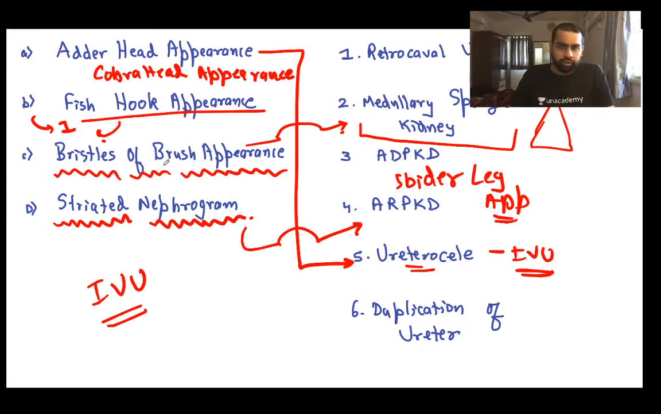So there's a difference, okay? In ADPKD, what do you get? You get a spider leg appearance. In ARPKD, what do you get? You get a striated nephrogram, okay? Well, yes, it's not the sixth, okay? Striated nephrogram is also not present in the sixth.